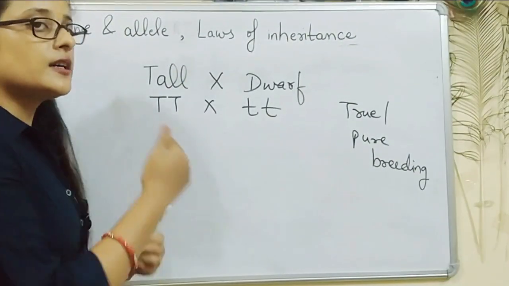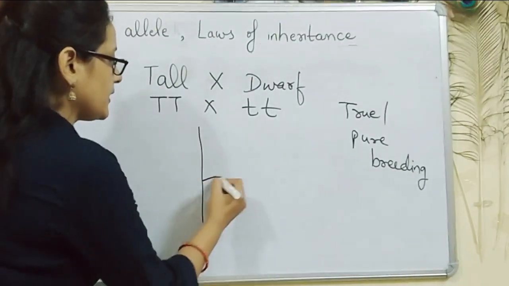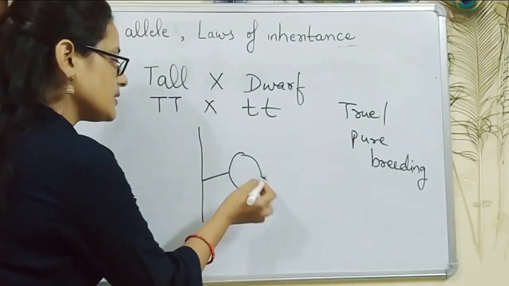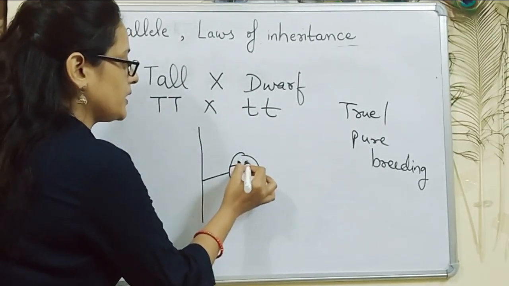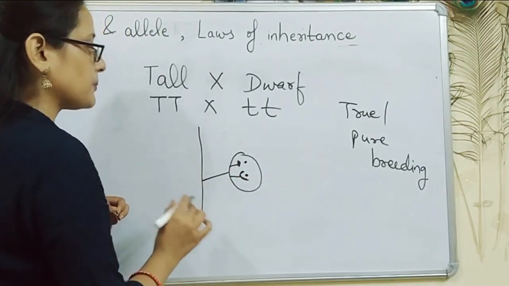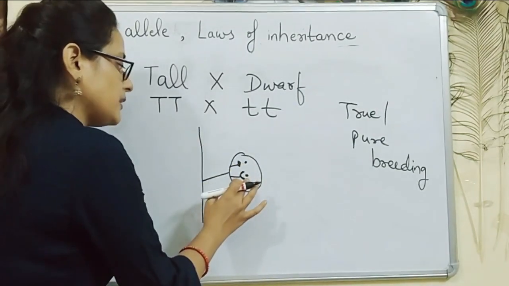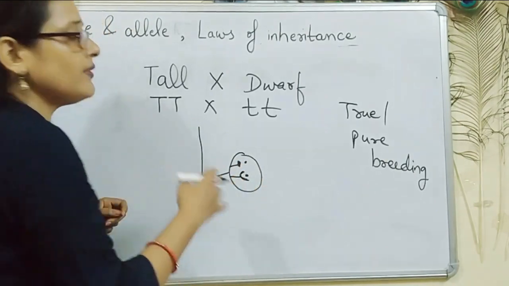They are produced by continuous self-pollination. That is, in every generation, the pollen grain of the same flower, same plant is allowed to fall on the stigma of the same flower, same plant. Suppose this is the male reproductive part, pollen grain is produced, and it is allowed to fall on the female reproductive part. As you all know, this is a single plant, so the pollen grain and this egg, that is ovum, will both have the same genes.